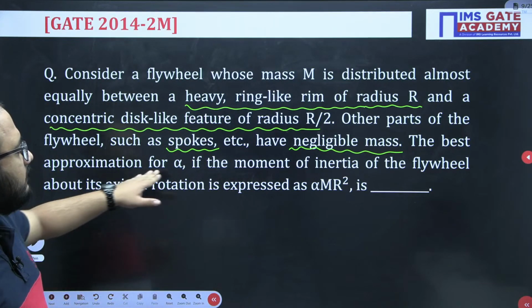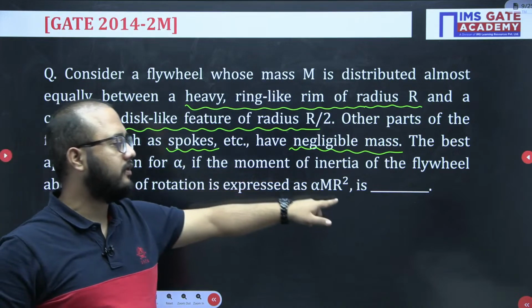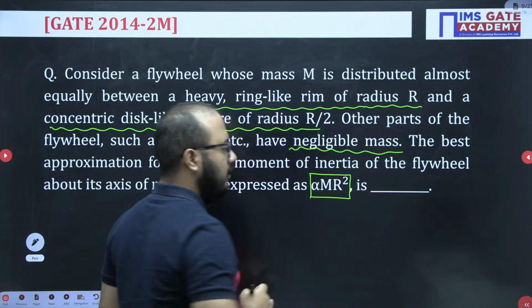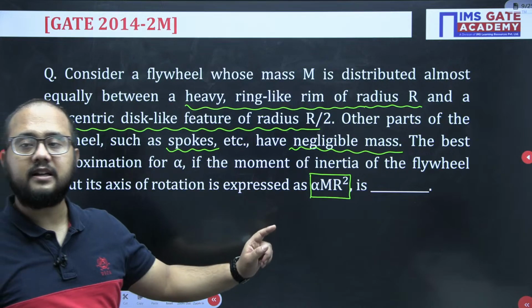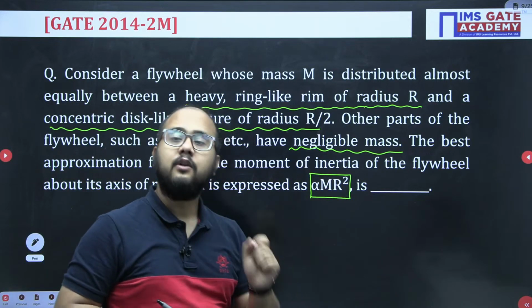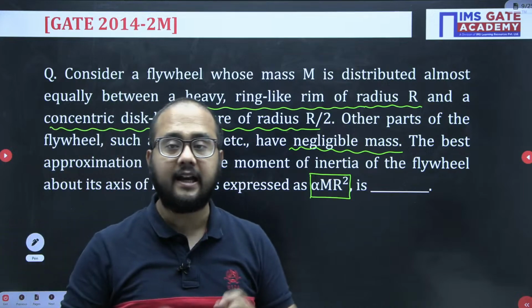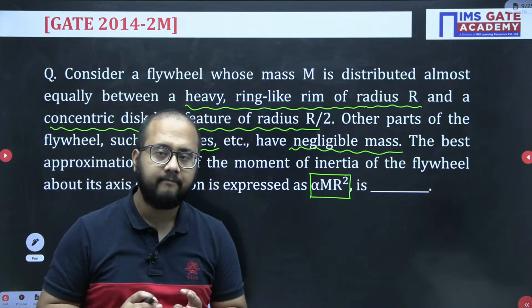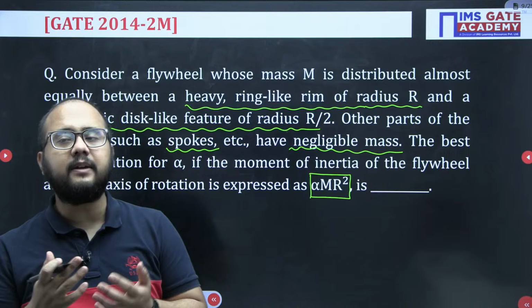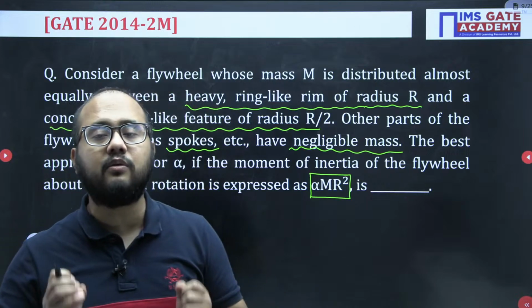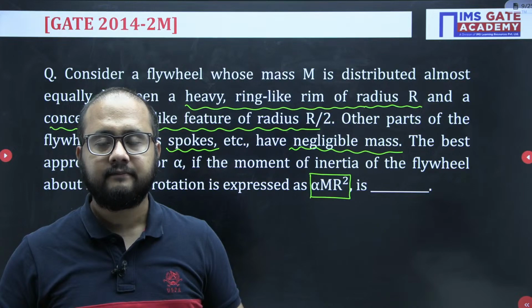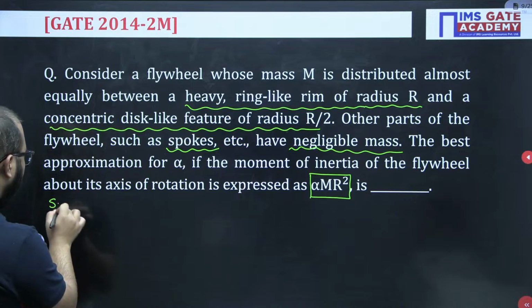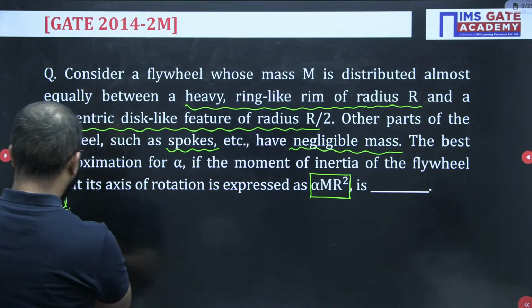The best approximation of alpha value if the moment of inertia of the flywheel is expressed as alpha m r square. If mass moment of inertia is expressed as alpha m r square, what will be the value of alpha here? First of all, if you have understood the question, draw the diagram immediately. Because if you have understood the question, it will be easy for you to draw the diagram, and then writing mass moment of inertia will also become very easy. So first of all, we'll draw the diagram here. See everyone.